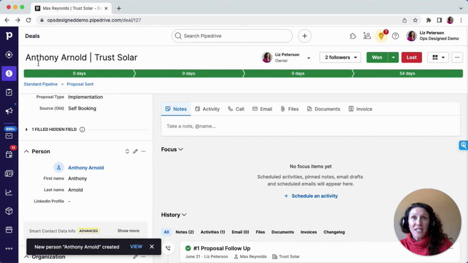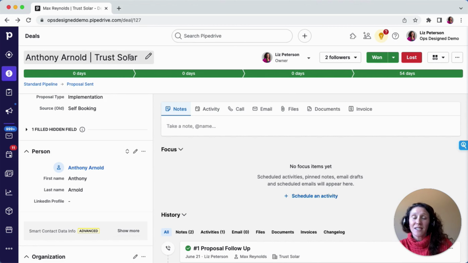Now, you may have seen that this text up here also changed. That's because I have an automation where when a contact person or an organization is changed on a deal, the deal title automatically updates to reflect that change. And that's just because I like having a standard view of all deal titles. So I always want the name of whoever is being contacted about an opportunity to be in the title.